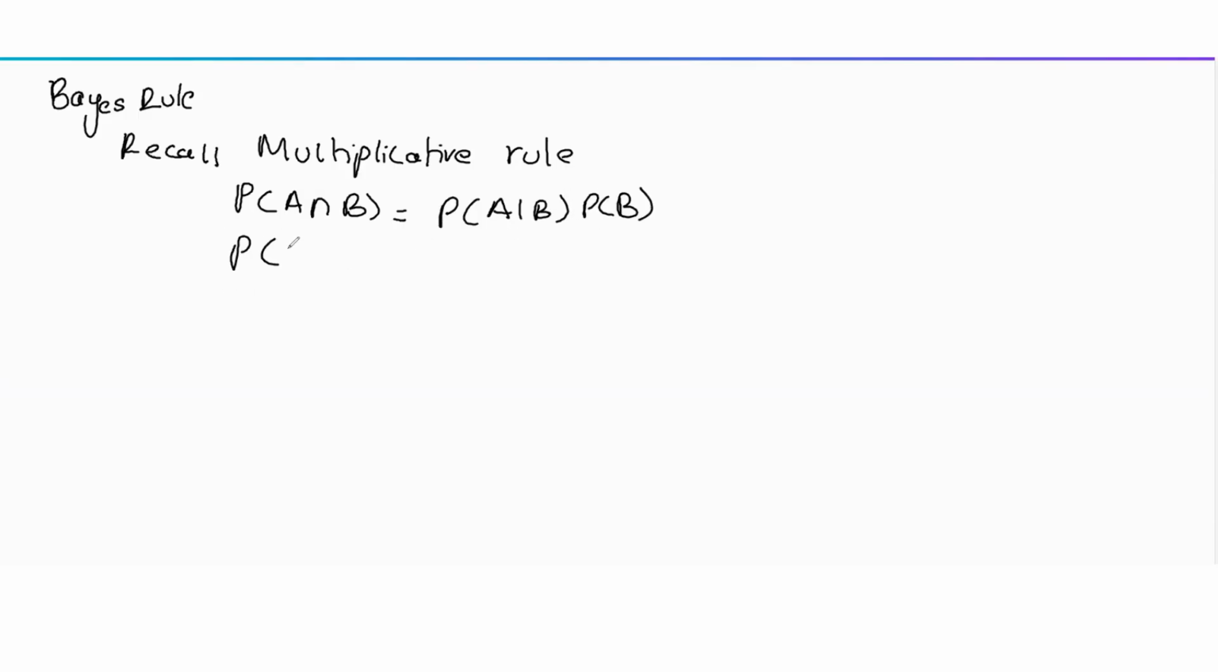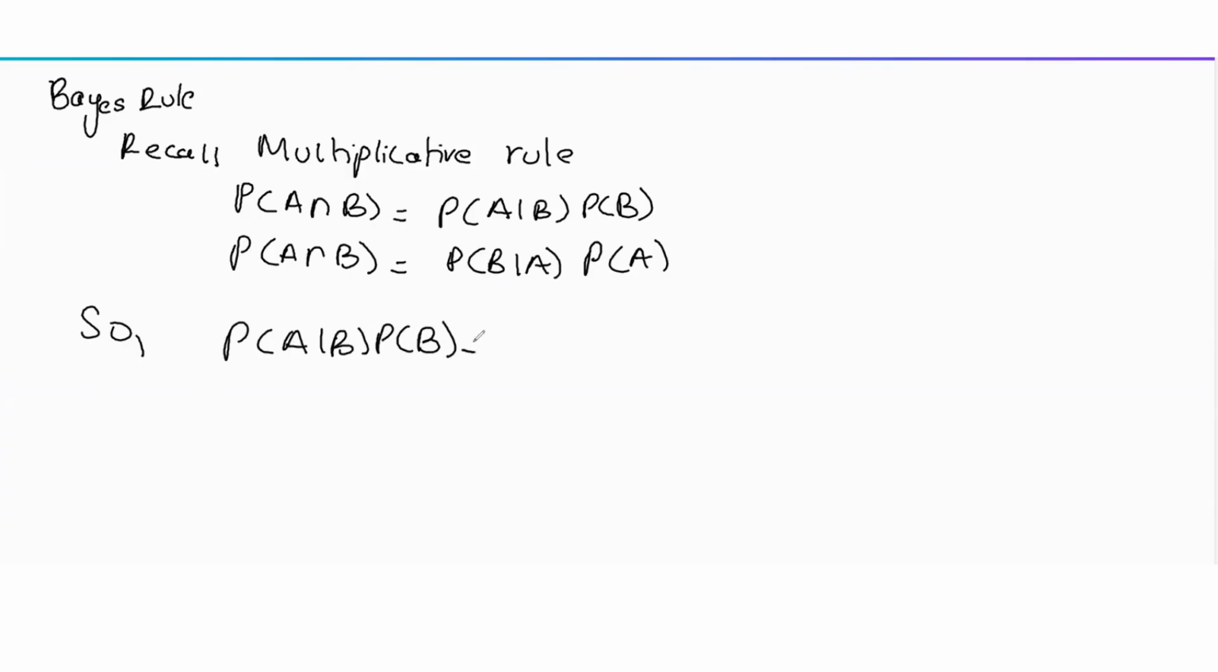And you can also find probability of A intersection B as probability of B given A into probability of A. This is something we already discussed, that the multiplicative rule says you can find probability of A intersection B in both ways, and they both give you the same answer, right? So because probability of A intersection B is equal to both of them, we can equate them.